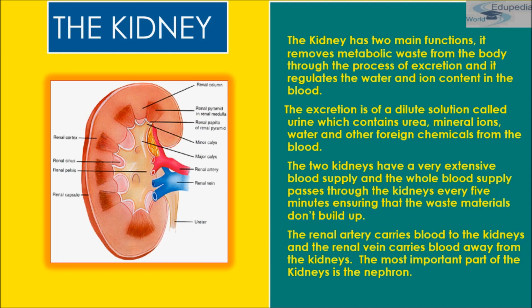Each kidney is covered by fibrous connective tissue, which we call the renal capsule. See, this is the renal capsule. It protects the kidney from infection and injuries. Surrounding the renal capsule is a layer of fat, which we call the adipose capsule, which is then surrounded by a fibrous membrane, which we call the renal fascia.